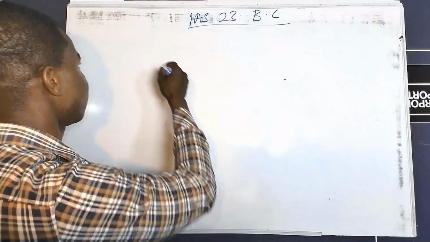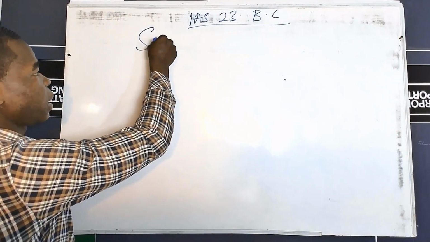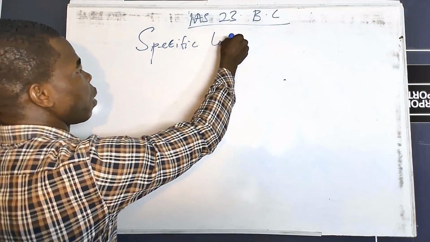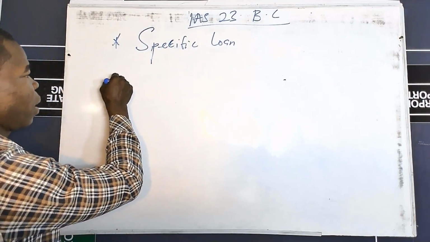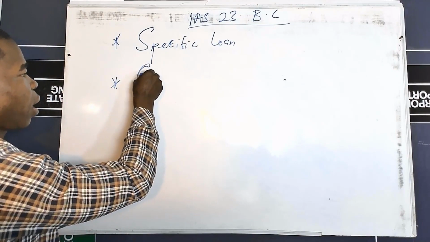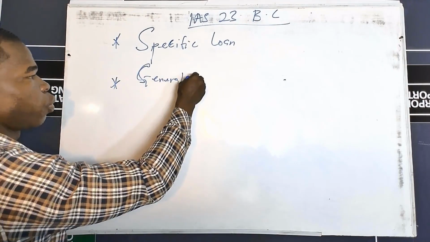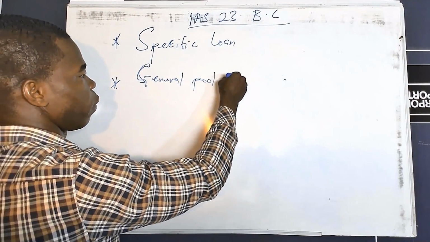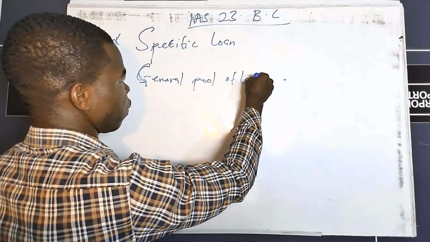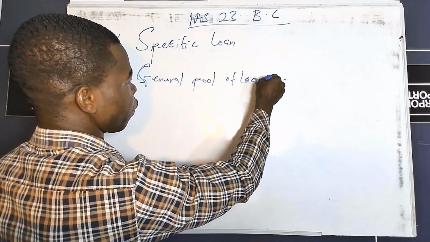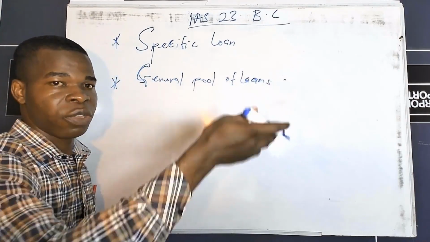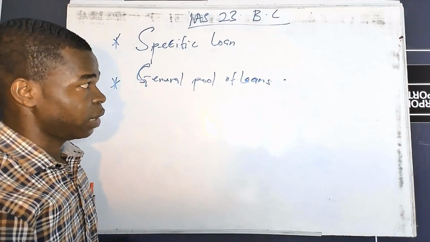So when we take a specific loan, that's the one, and the second one is when we are looking at a general pool of loans or general loans. So here we have two methods and how you should account for borrowing cost under each of the methods.